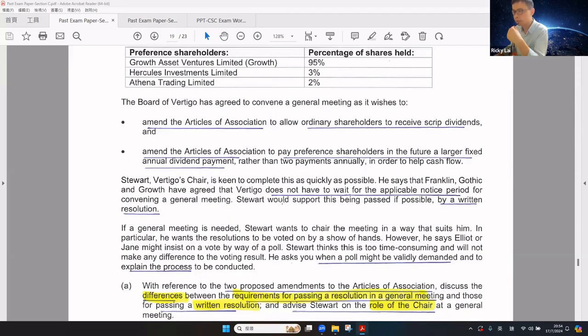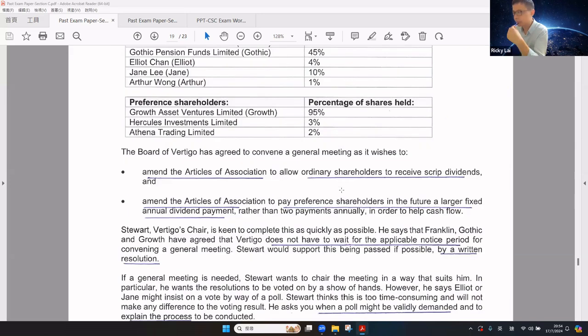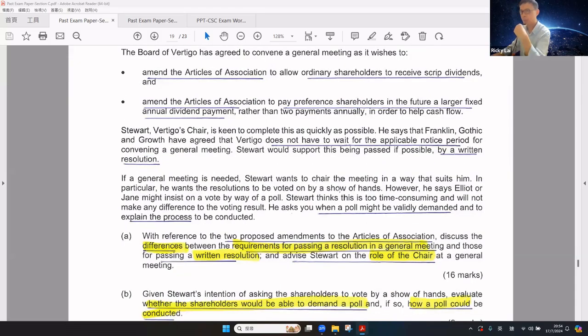The chairman is keen to complete this as quickly as possible. He said that there are three shareholders, and all have agreed that Vertigo does not have to wait for the applicable notice for convening a general meeting. Stewart could support this because it could be passed by a written resolution.